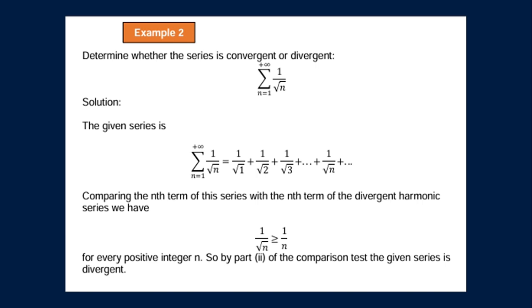Comparing the nth term of this series with the nth term of the divergent harmonic series, we have 1 over square root of n is greater than or equal to 1 over n for every positive integer n. So, by the second part of the comparison test, we can conclude that the given series is divergent.